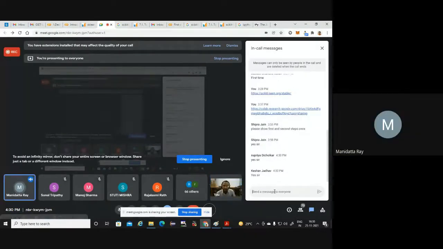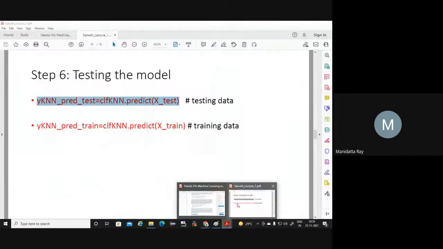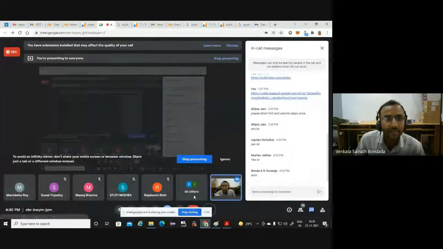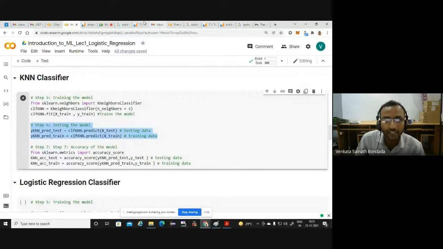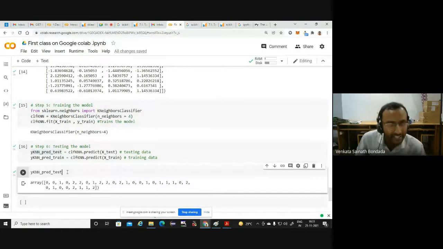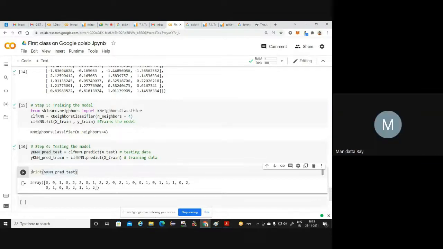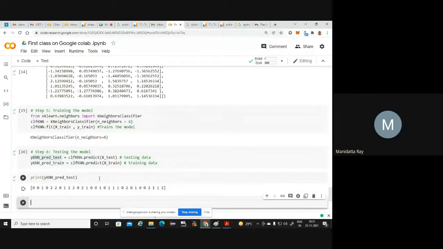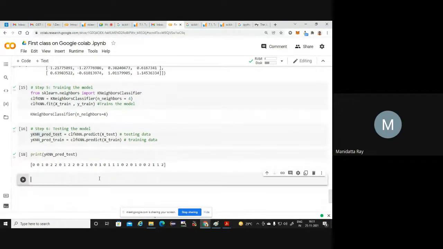It is not showing any output, sir. Exactly. After step 6, there is no output. See, after step 6, you have to write this Y_KNN_pred_test again in the next cell and then press enter. Or you can write print also, if you want. The same thing will come, in a slightly better format. This is how it will come. Okay, sir. So this is the testing of the model. One minute, sir. Okay.